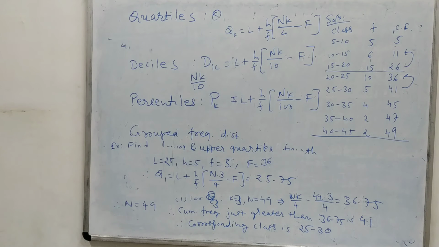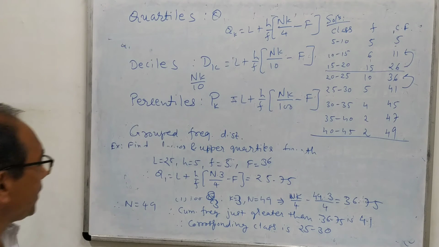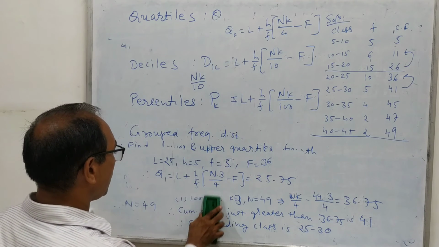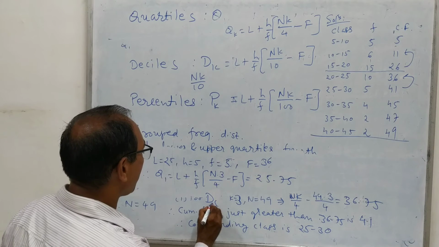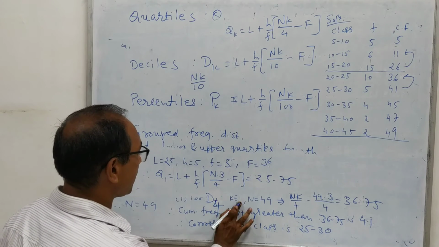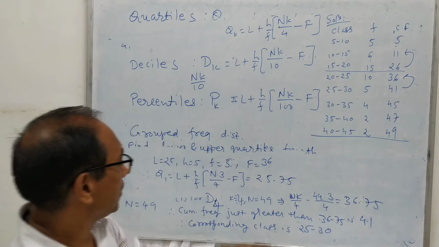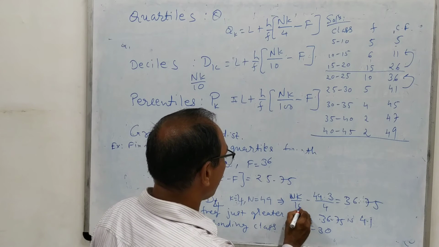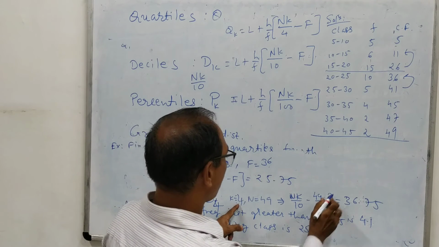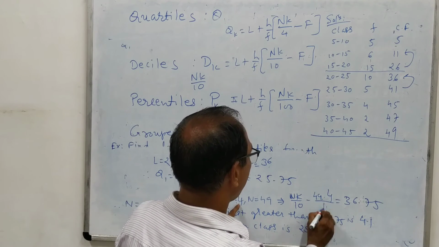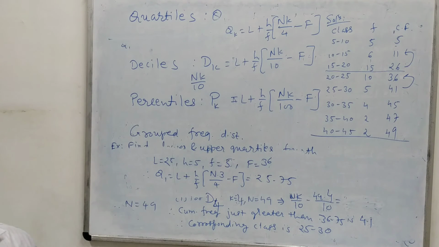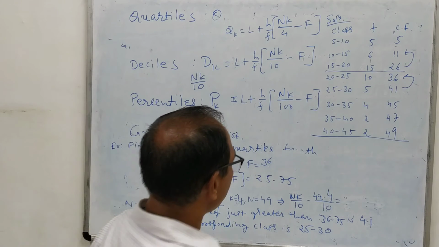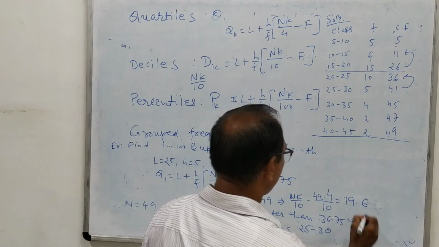Then in the same question we wanted to find the fourth decile, D4. Here k equals 4, N is 49, and N into k by 10 because it is a decile. So 49 into 4 by 10. You can find this value using your calculator, and it will be 19.6.